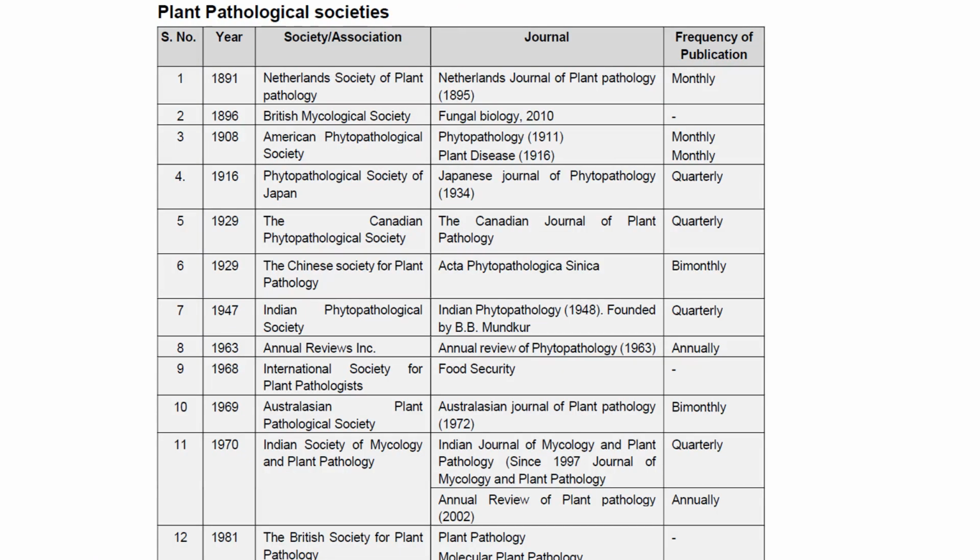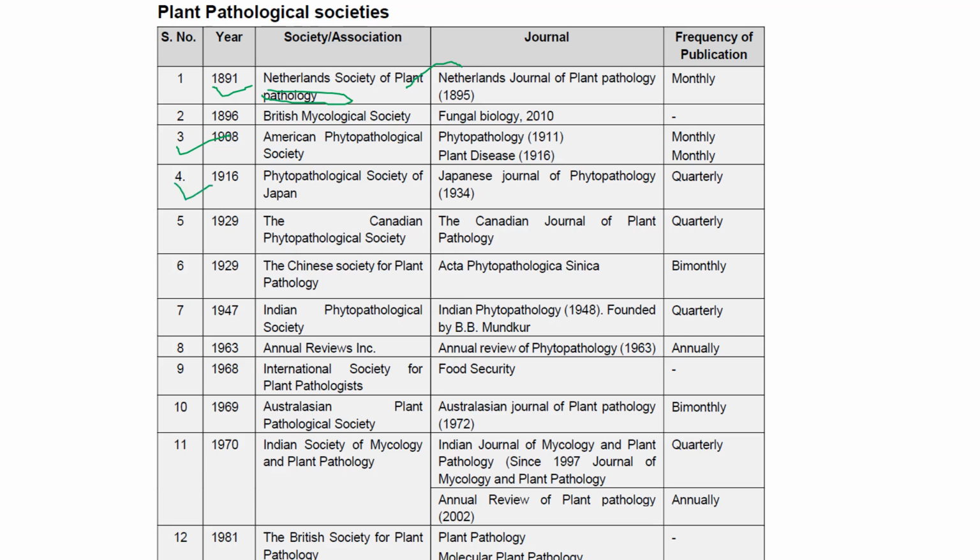The next one: we talked about plant pathological societies, like the oldest or first society of plant pathology, that is the Netherlands Society of Plant Pathology, which was started in the year 1891, and it publishes a journal called the Netherlands Journal of Plant Pathology that started in 1895. It is a monthly journal. The next one is the British Mycological Society, then the American Phytopathological Society, which we just spoke about, started in 1908. The next one is the Phytopathological Society of Japan, 1916.